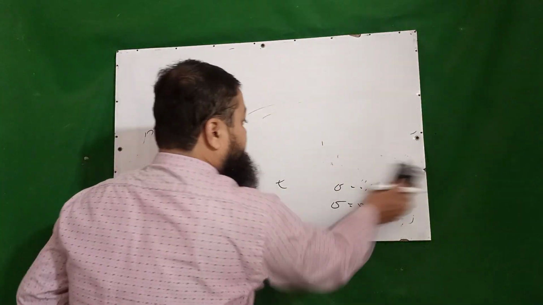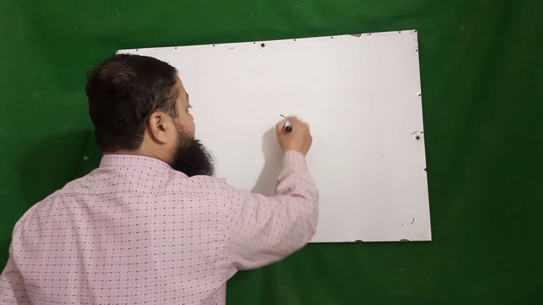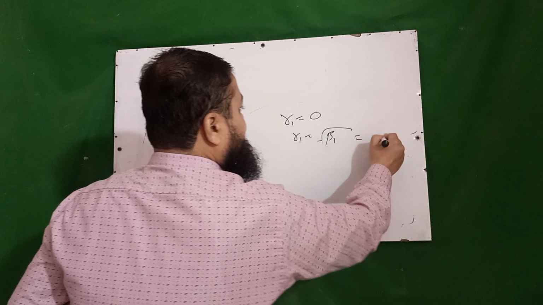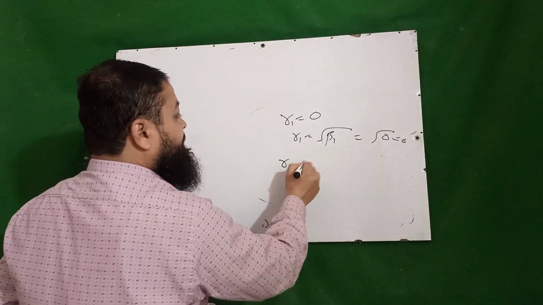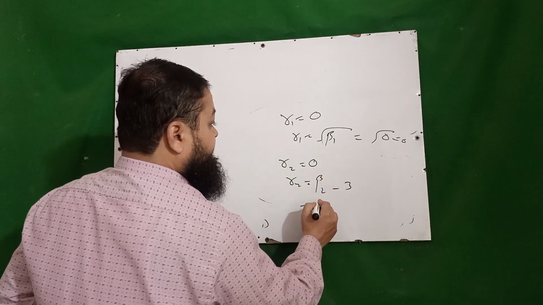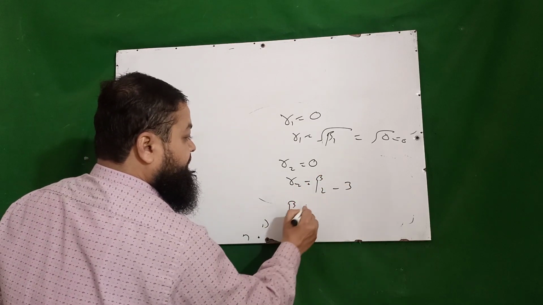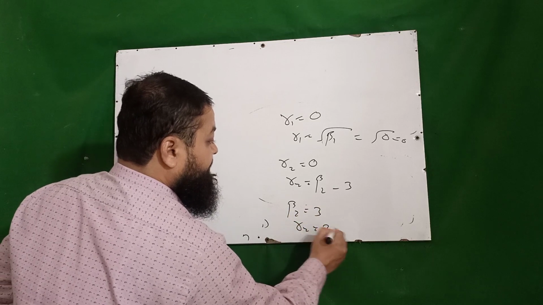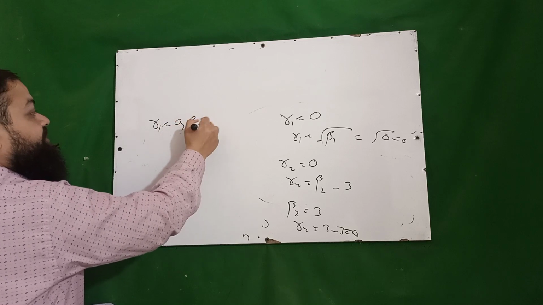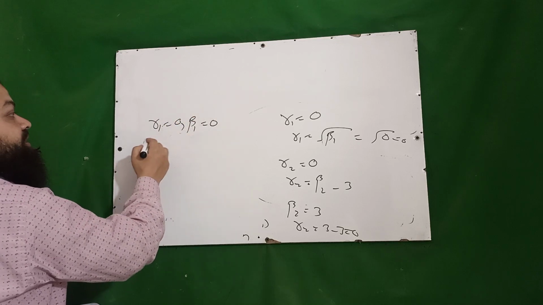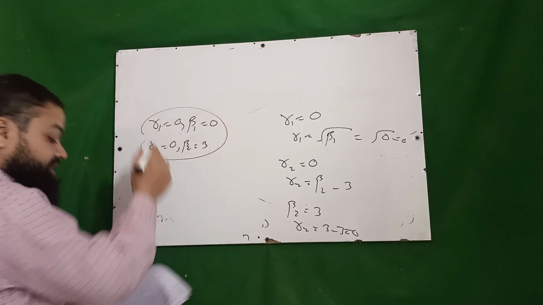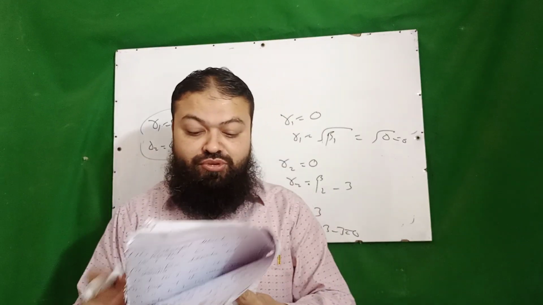Then in the normal distribution, dear students, gamma 1 is equal to 0. Actually gamma 1 is under root beta 1, and 0 under root is also 0. Gamma 2 will also be equal to 0. Gamma 2 is equal to beta 2 minus 3, and beta 2 is actually 3 in normal distribution. So gamma 2 will be 3 minus 3, 0. So what did you learn in the normal distribution? Gamma 1 is 0, beta 1 is also 0. It is actually symmetric. Gamma 2 is 0, beta 2 is 3. It is mesokurtic. These are the concepts of the normal distribution.